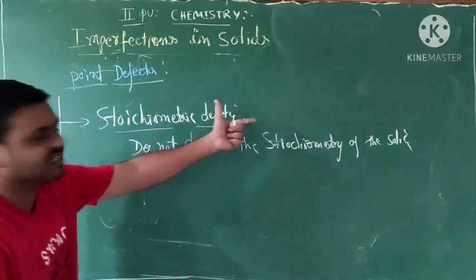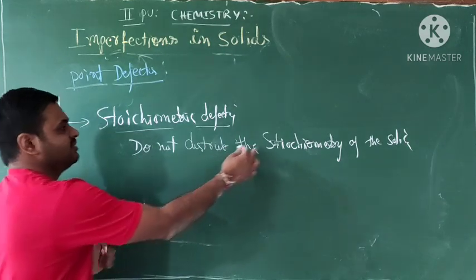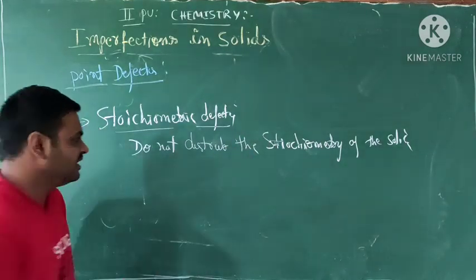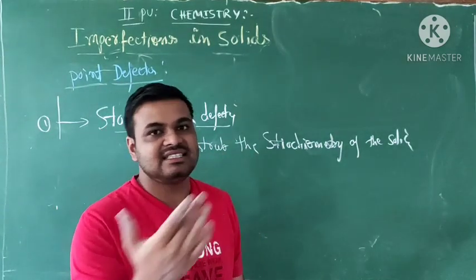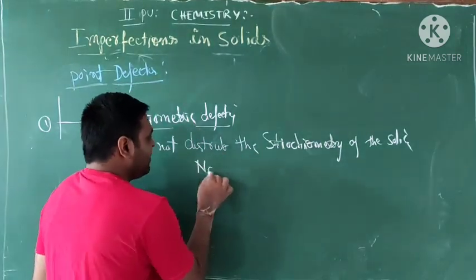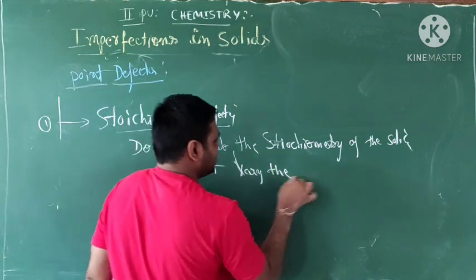Stoichiometry represents what? In which we do not disturb the stoichiometry. An ionic solid has positive ions and negative ions, cations and anions. Do not vary the ratio.